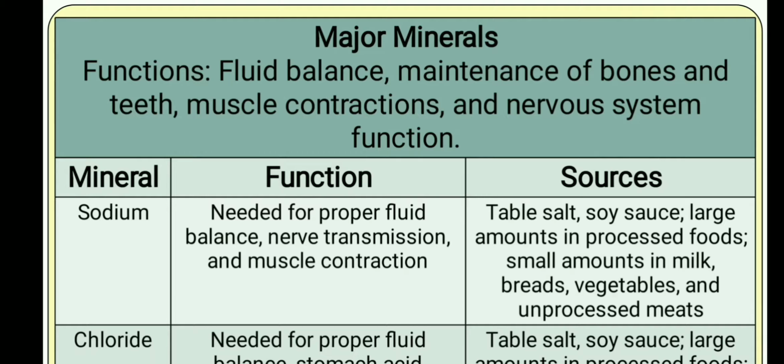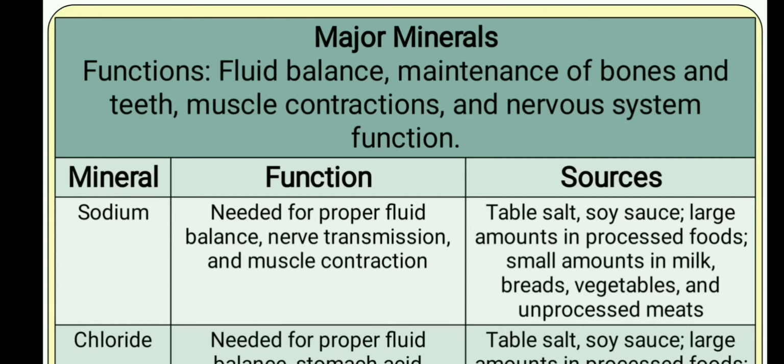So to start with, there are two basic classifications of mineral. Number one is the major and number two is the minor. Although these minerals are required by the body in smaller amounts, there are still classifications on the basis of the requirement percentage of a particular mineral in the body. So they're classified as major or trace minerals.